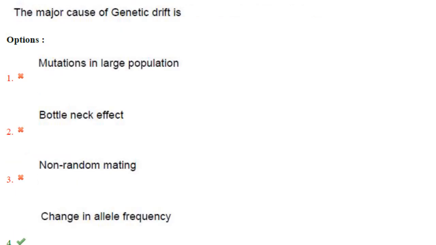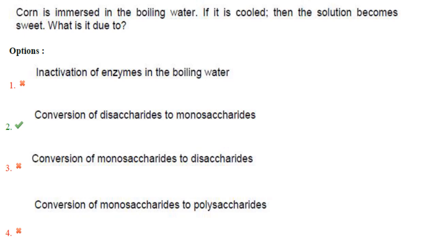The major cause of genetic drift is, so genetic drift is change in allele frequencies in a population from generation to generation that occurs due to chance events. So major cause of genetic drift is change in allele frequency. Answer is option 4.